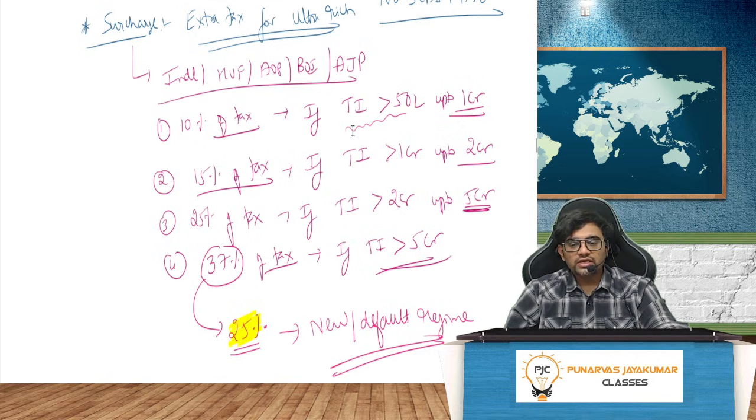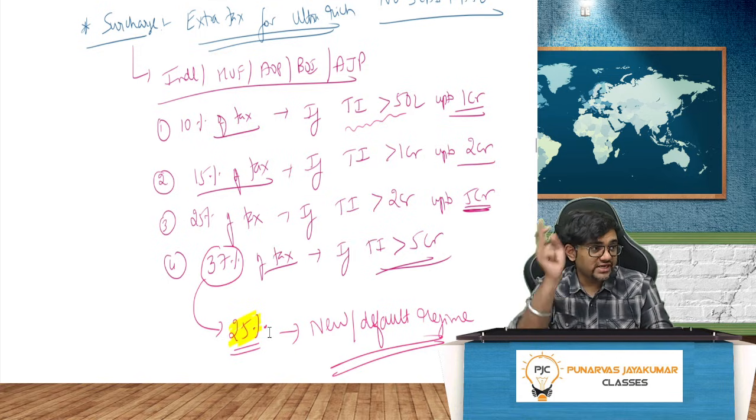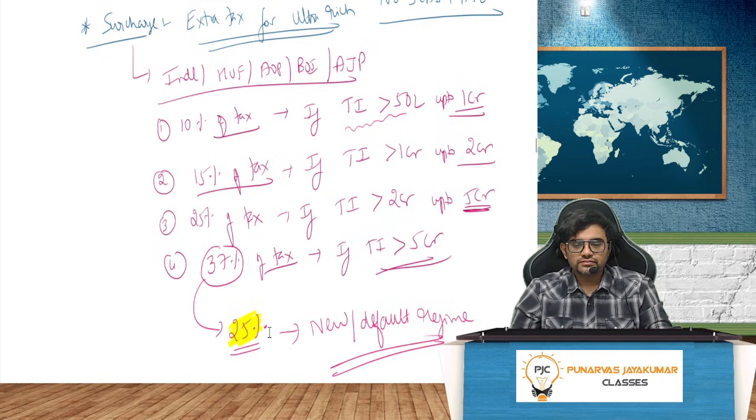So if the total income is more than 50 lakh up to 1 crore, how much is it? 10% of tax. If the total income is more than 1 CR up to 2 CR, 15% of tax. More than 2 CR up to 5 CR, 25% of tax. If the total income is more than 5 CR, 37% of tax. It's a tax on tax. That's why it's called surcharge. And interestingly, guys, if your income is more than 5 CR, it is not 37% for the new regime. It is 25% in the new regime.